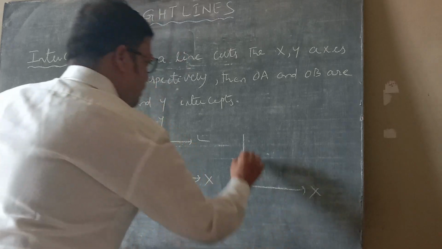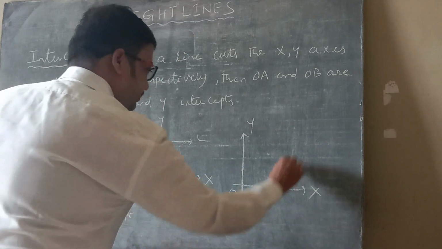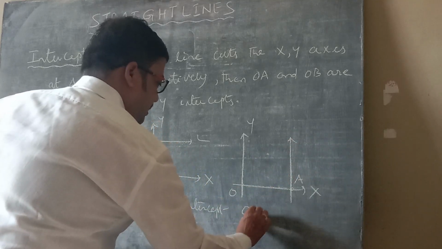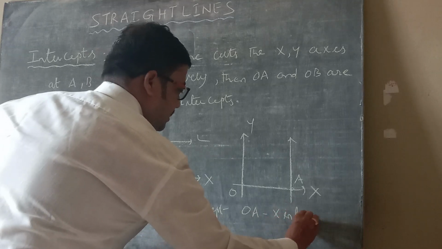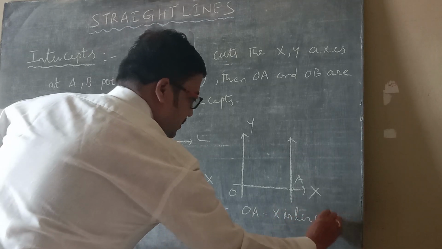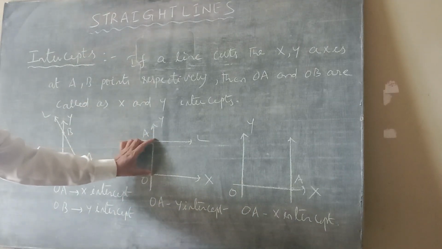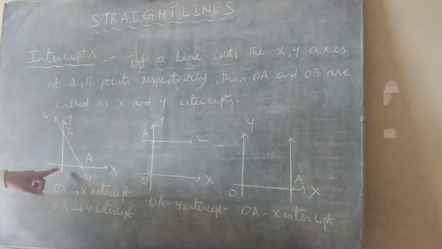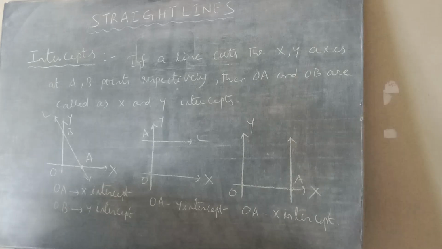And cut like this, the point is here. Here OA is x intercept. This is y intercept only. This is x intercept only. This is OA is x intercept and OB is y intercept.